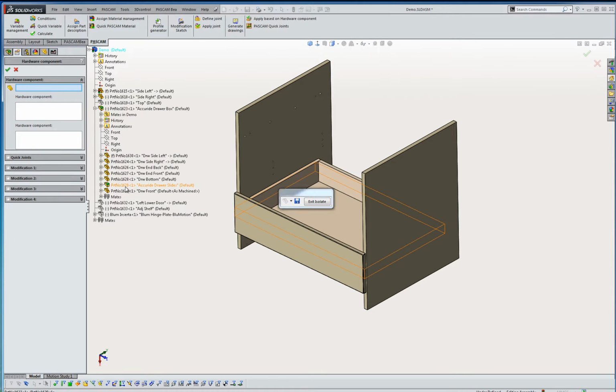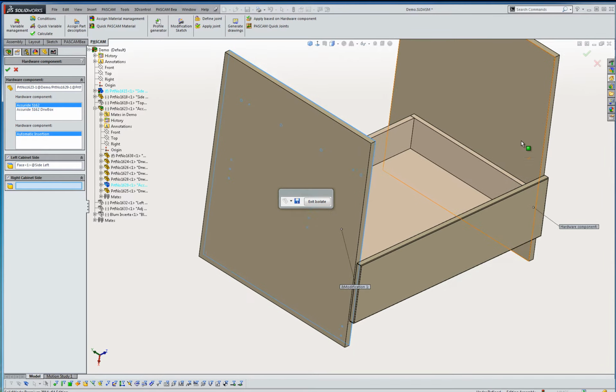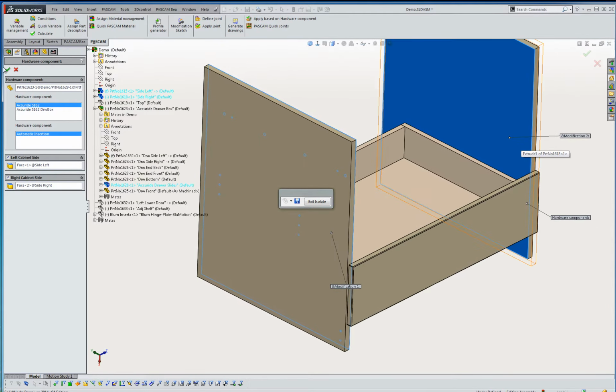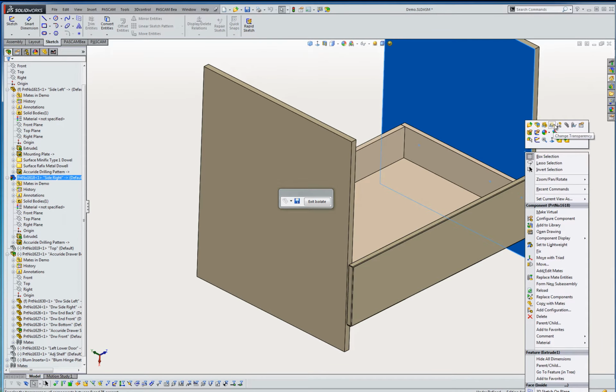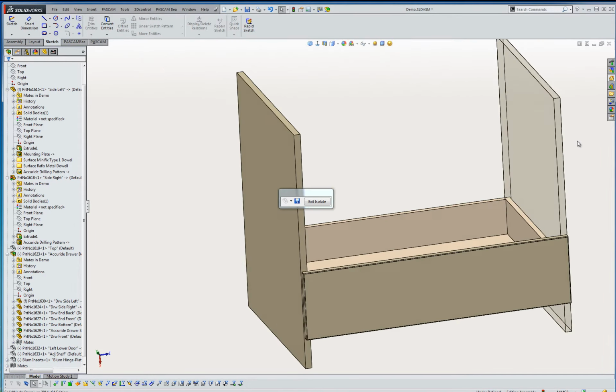The Accuride slides have two drilling patterns we can choose from: the drilling pattern for the drawer box members or the drilling pattern for the left and right side. In this case, we already have the sides attached to the drawer box, so we will simply select the left and right sides. PASCAM applies the modification to both the left and right sides, and as with the quick joints, the modification is driven by the location of the Accuride slides.